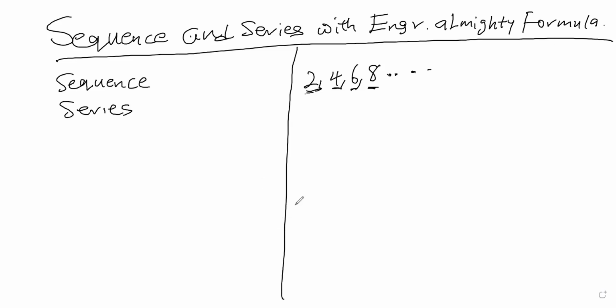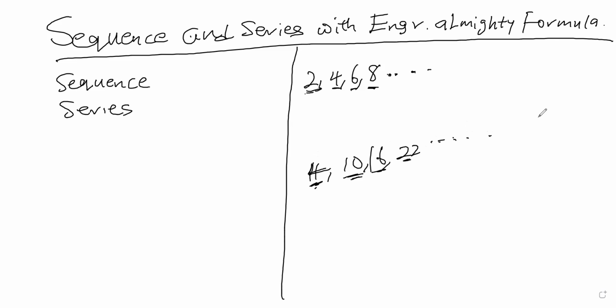For example, we have 4, 10, 16, 22. This is also a list of numbers arranged in a particular order. What's the order of arrangement? I keep adding 6. There's a pattern of arrangement. So this dot dot is just telling me that it will continue. So that's what we call a sequence.